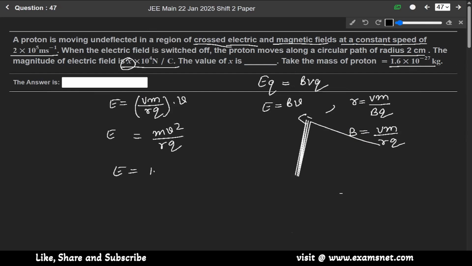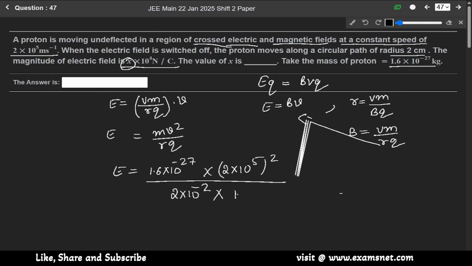Mass is given as 1.6 into 10 to the power minus 27. V, the constant speed, is 2 into 10 to the power 5 meter per second, whole square, over R. R is given as 2 centimeter, meaning 2 into 10 to the power minus 2. And Q is 1.6 into 10 to the power minus 19.